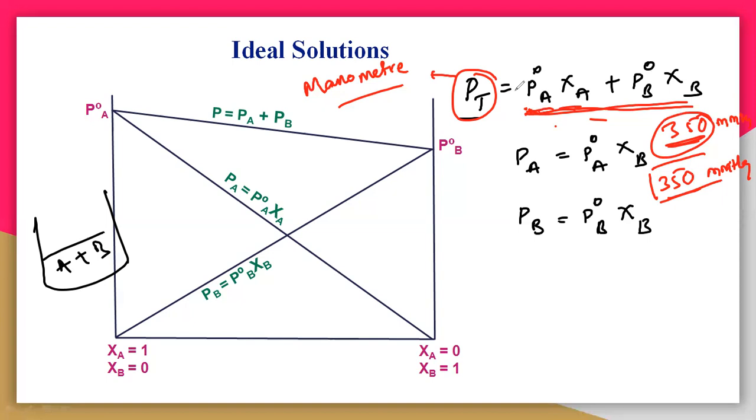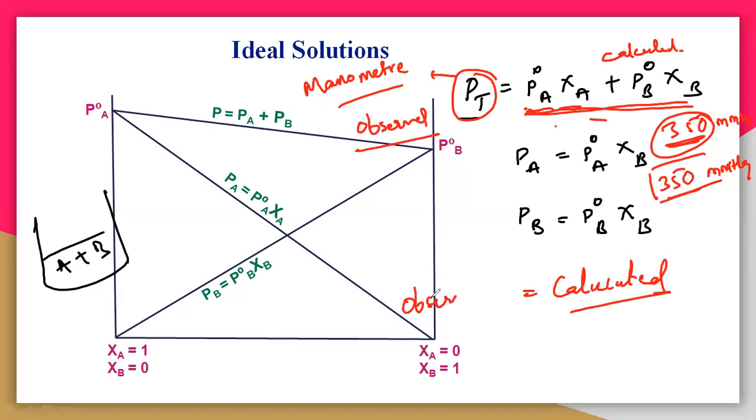So here Raoult's law is nothing special. The pressure we observed is by using the instrument, and this P naught A zeta A is what we calculated. So this is a calculated pressure, and that one is the observed pressure, observed with the manometer.